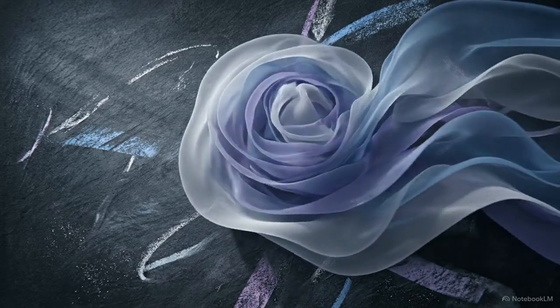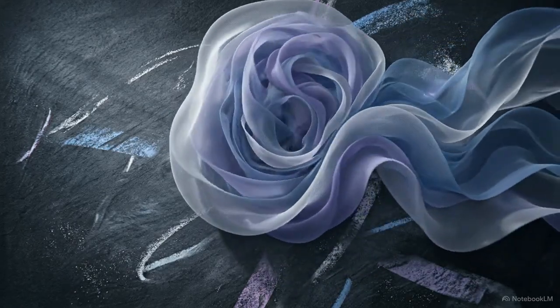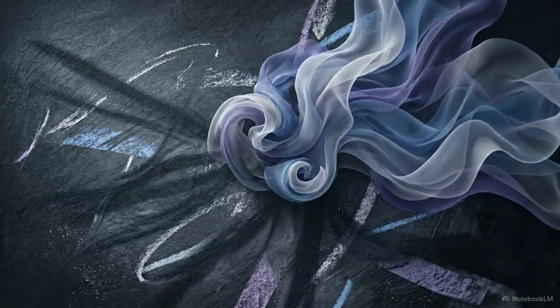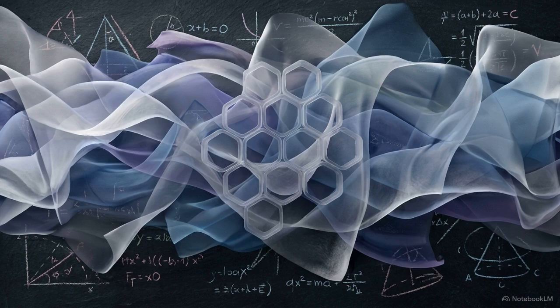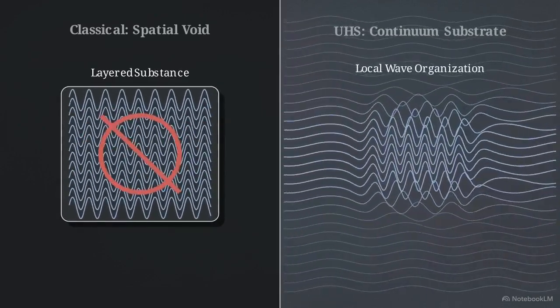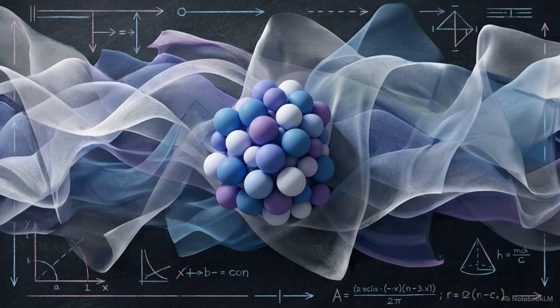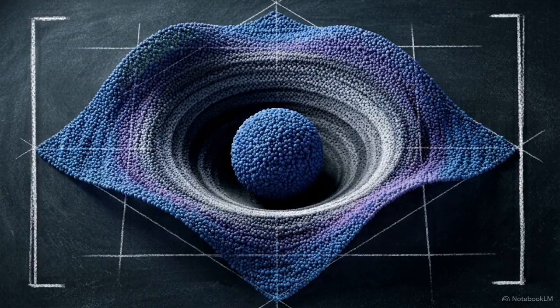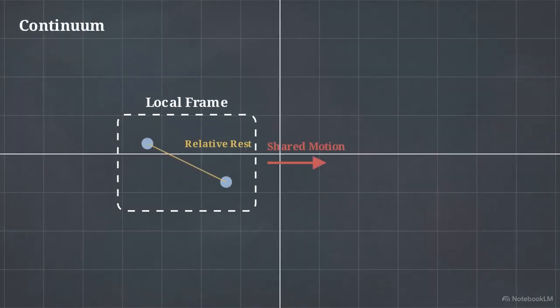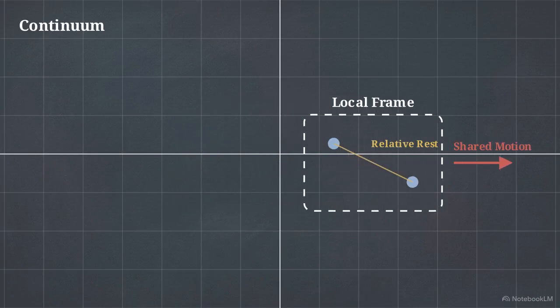The UHS continuum is an always-present, actively fluctuating overlap background. Any localized structure is a scale-conditioned presentation of this same substrate. What is traditionally called a medium is the local patterned organization of this background, rather than a secondary substance layered on top of a separate void. Stillness also requires a precise definition within this overlap background. Structural rest is not a claim of absolute inactivity. A configuration counts as at rest only when its remaining motion is shared with the chosen frame of reference.